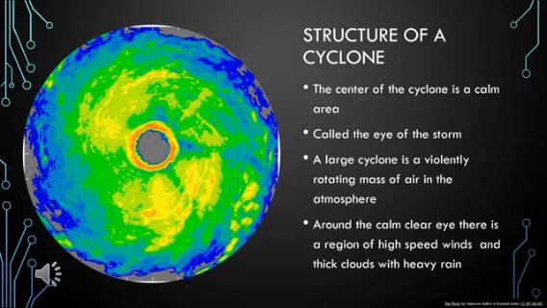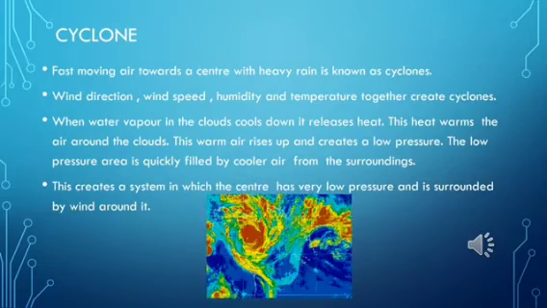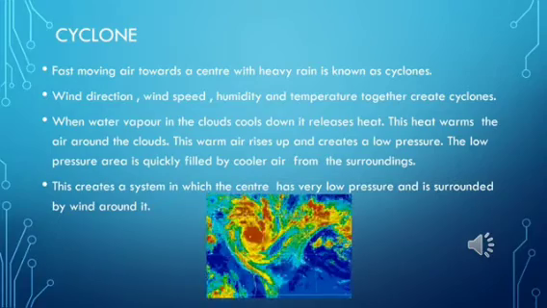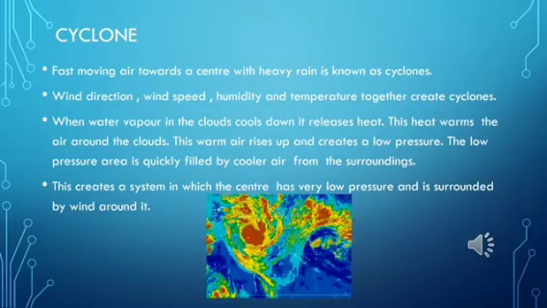So around the calm clear area, there is a region which has high speed winds and thick clouds with heavy rain. Do you understand?